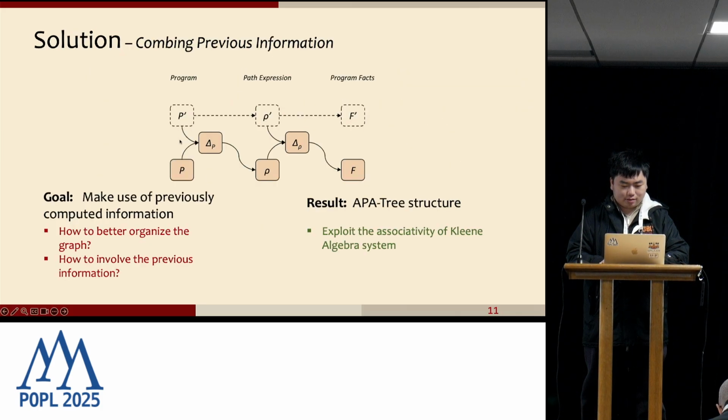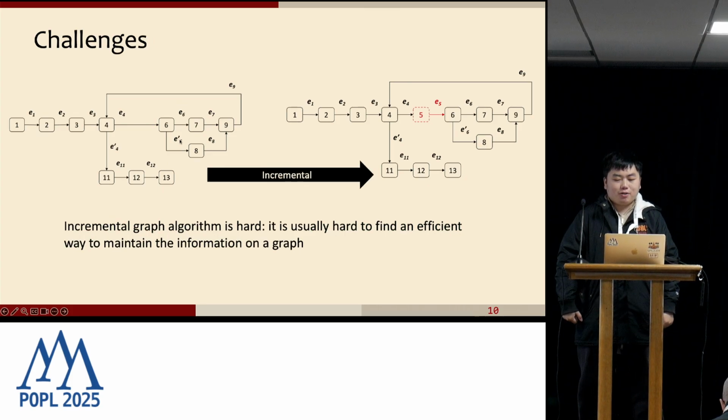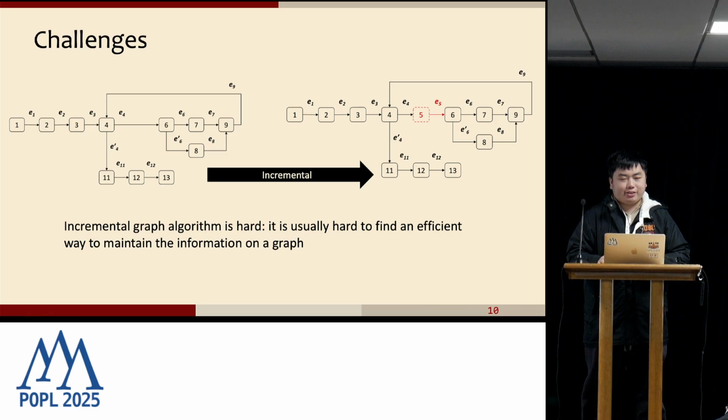Sorry, okay. To solve that, we can also go one step deeper into the problem. The path expression is maintaining the program structure of the CFG. If you make some modification on the program structure, you are dynamically maintaining a CFG. We all know that the dynamic graph problem is not easy, so it's impossible for us to just find some textbook graph algorithm to directly solve that.